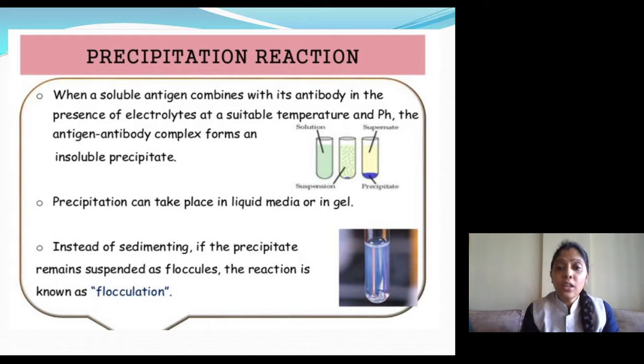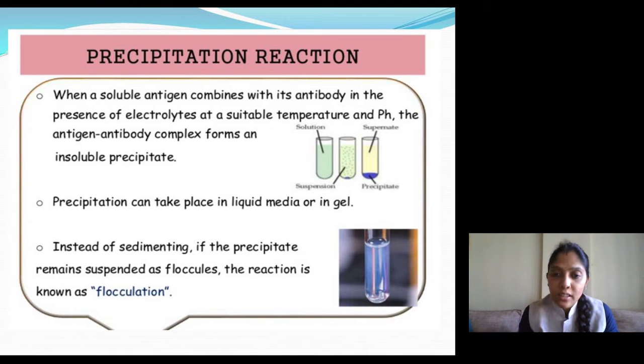Now, in the third tube of the first diagram, the precipitate which is formed has settled down. If it settles down, then it is precipitation properly. But instead of sedimenting, if the precipitate remains suspended as floccules, the reaction is known as flocculation.